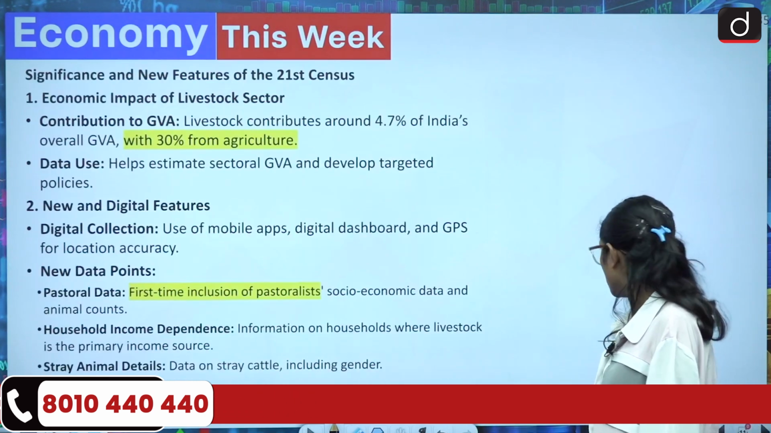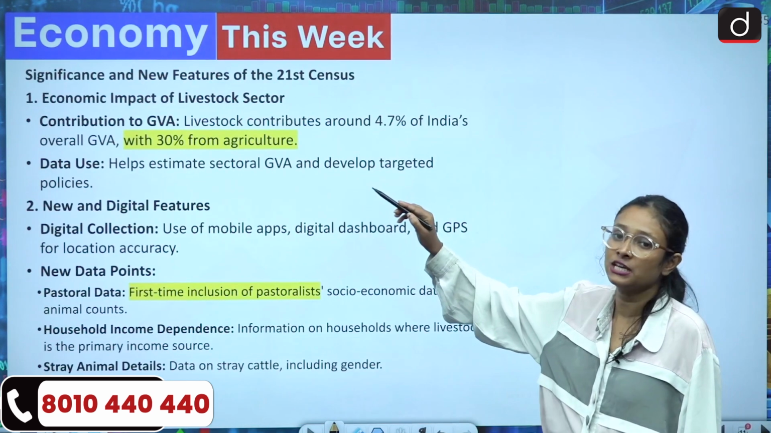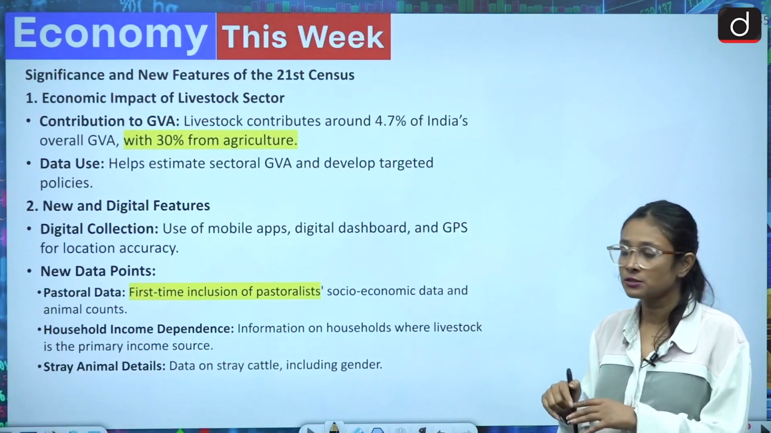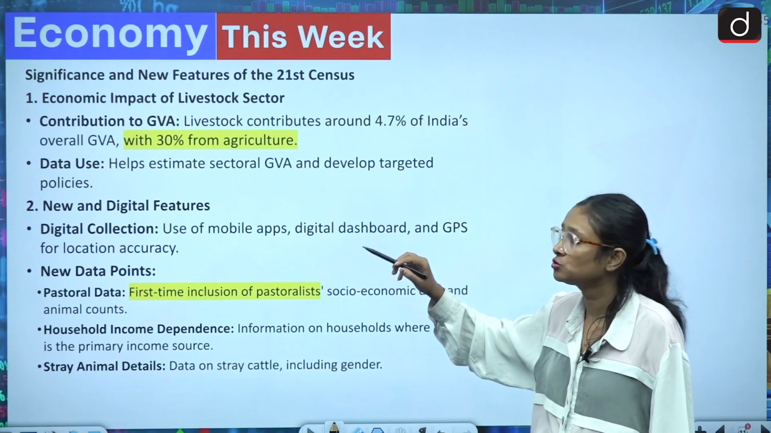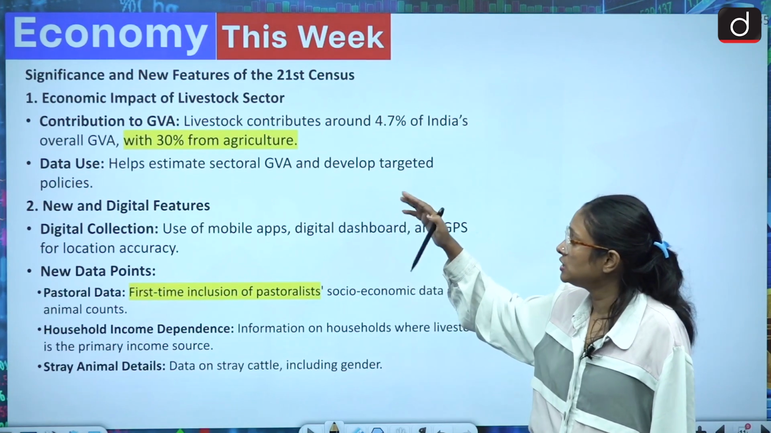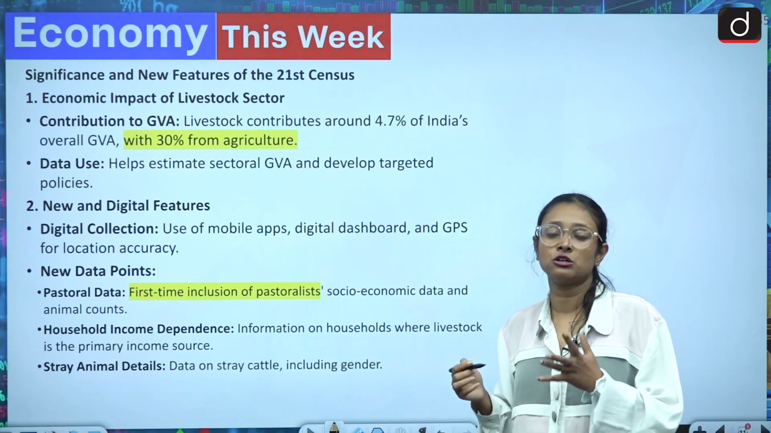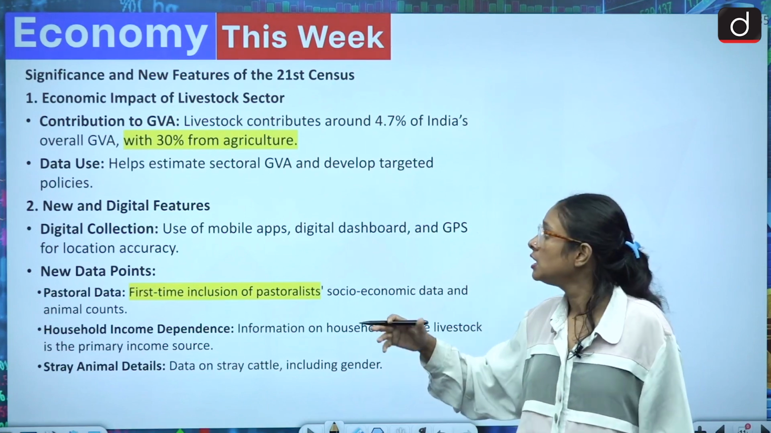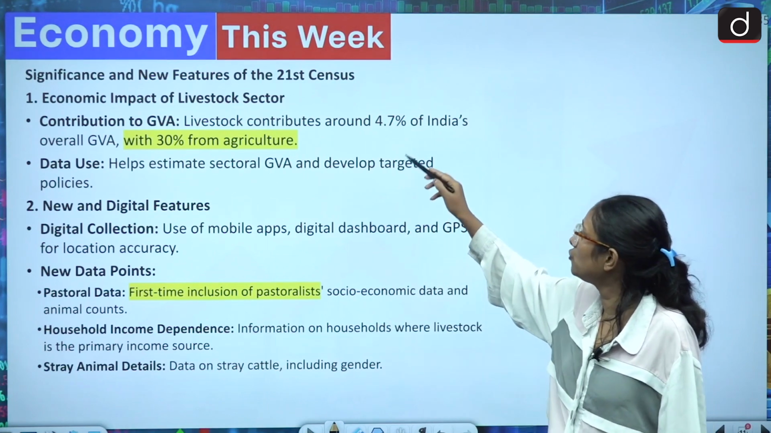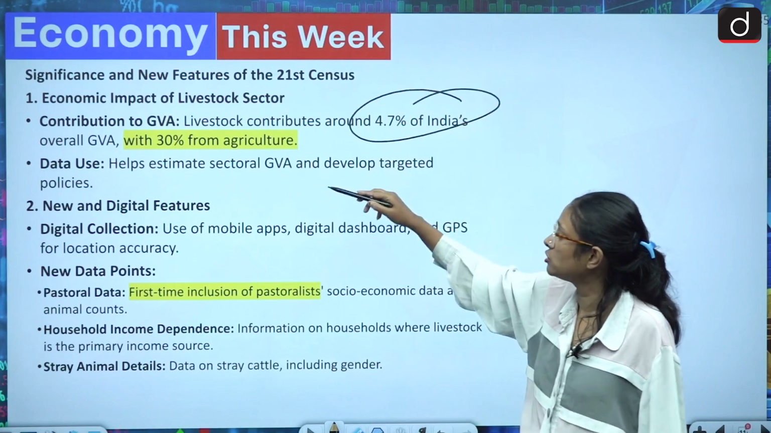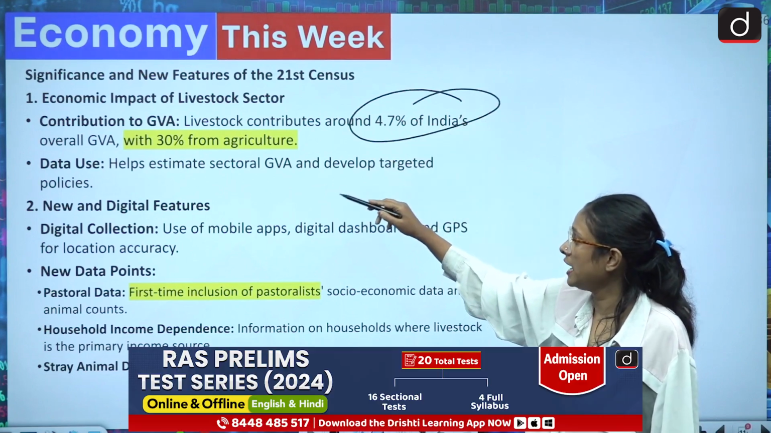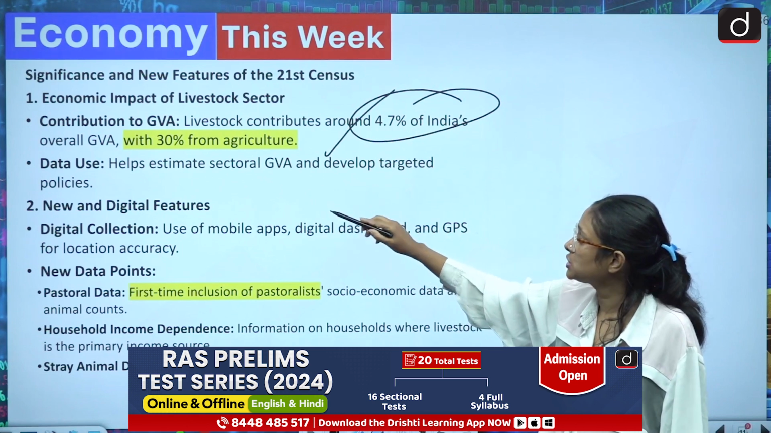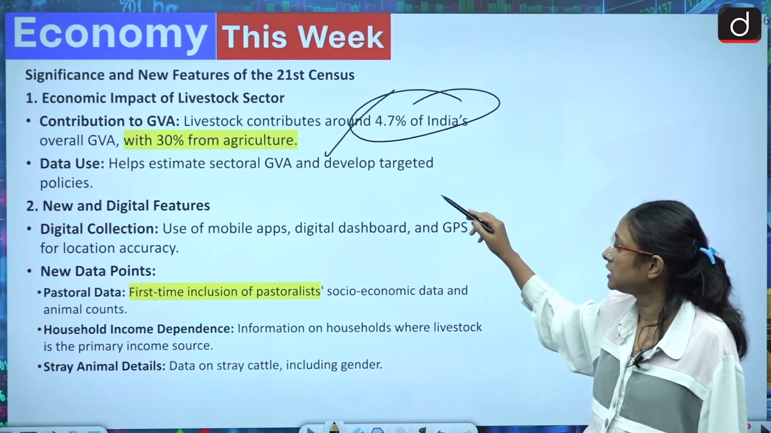So here we'll come to another aspect, the significance and new features of the 21st census. This will be the 21st census. So, contribution to the gross value addition and what it shows. It shows how the producer is adding to the overall economy. Livestock contributes around 4.7% of India's overall GVA and 30% from the agriculture. So this is about that. Data use helps estimate sectoral GVA and develop targeted policies.